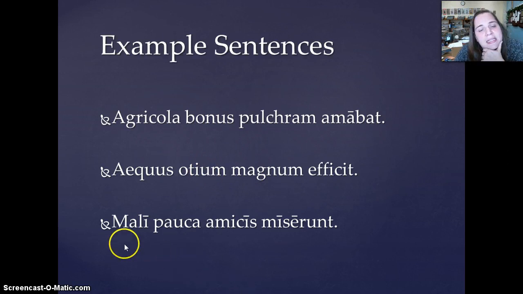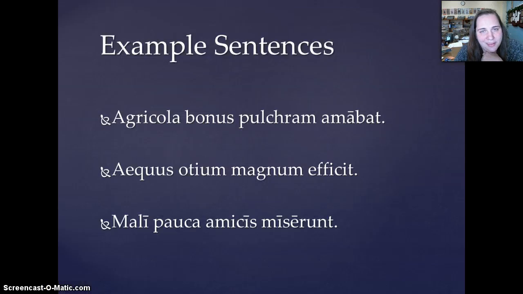Okay, what about this last sentence? Mali pauca amicis miserunt. How many adjectives do we have? Okay, we got two. We got Mali. Hold on one second. My finger got ahead of me. Sorry, we have Mali and we have pauca, right? Amicis is a noun.